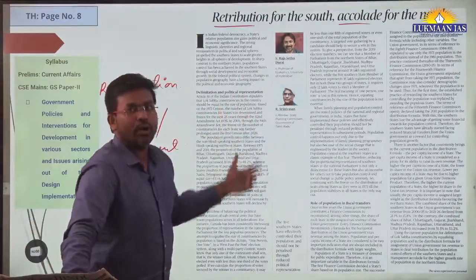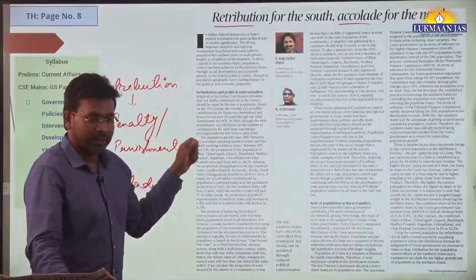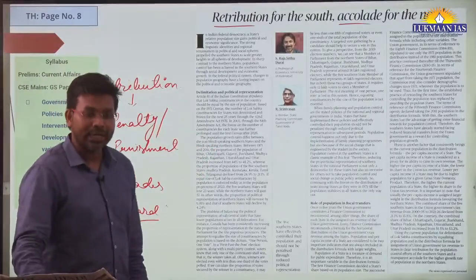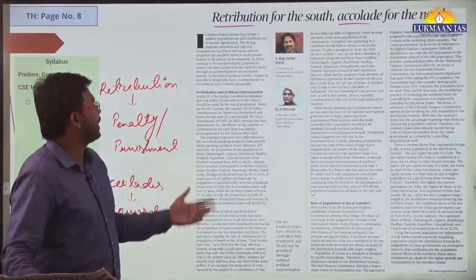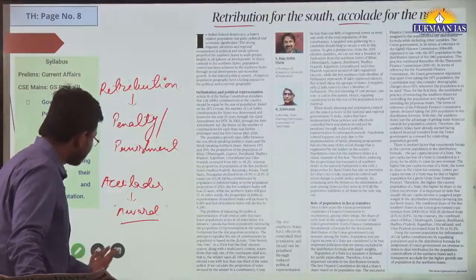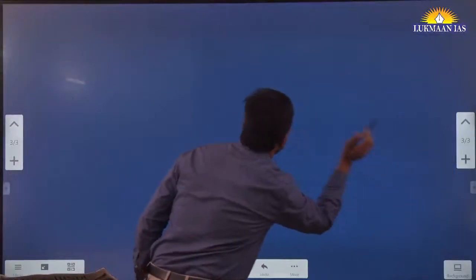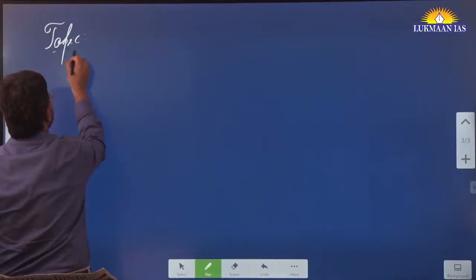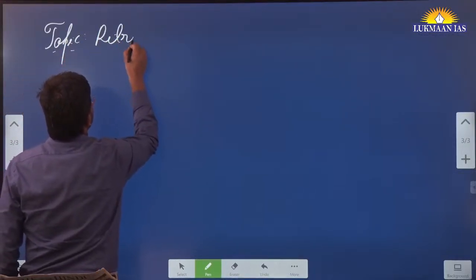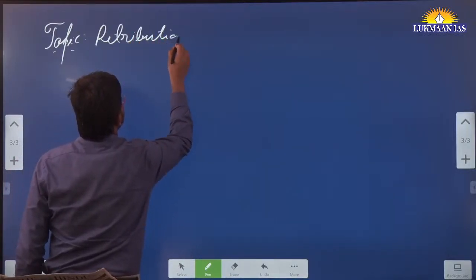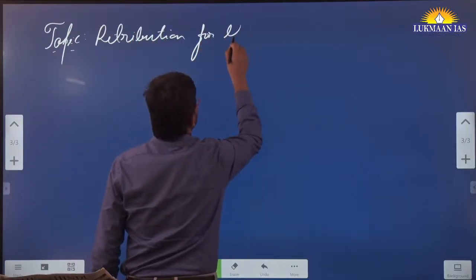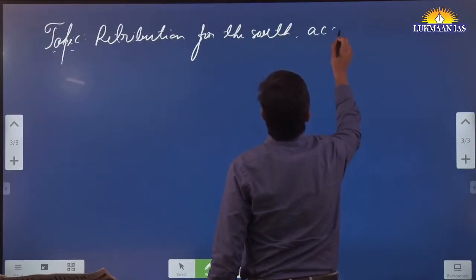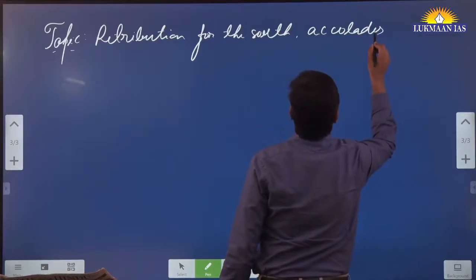So this topic is related to what? Population census. It is related to population, so we are going to understand about the population and delimitation. Let us understand about this topic quickly. The name of the topic is retribution for the south, accolades for the north.